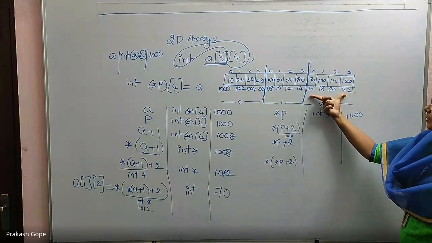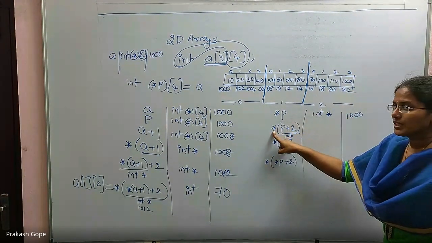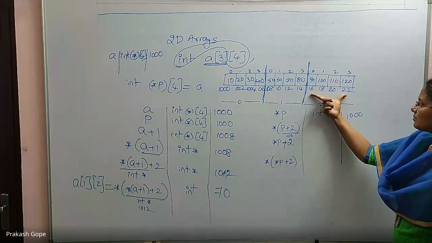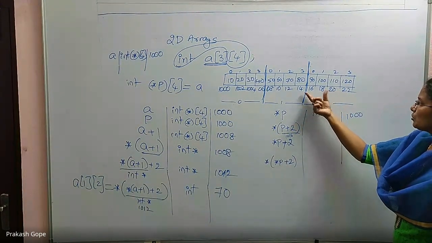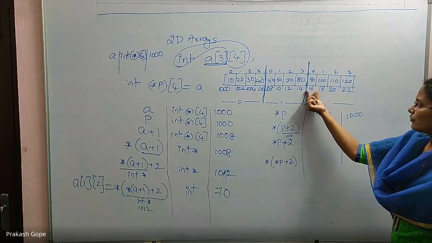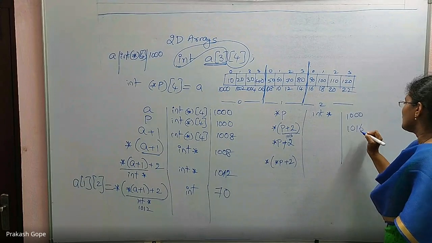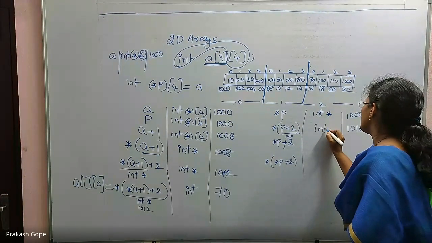But that is an array's base address. For that, if I use one star, star of p plus 2 is the first element's base address. That first element's base address is also 1016, but its type is int.